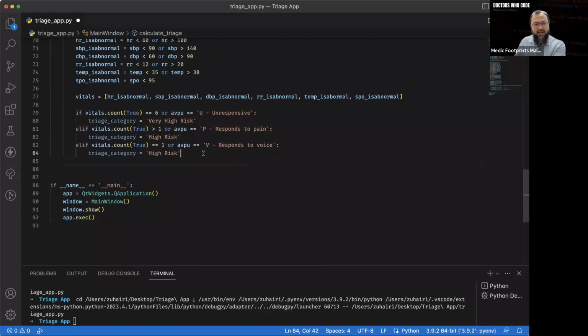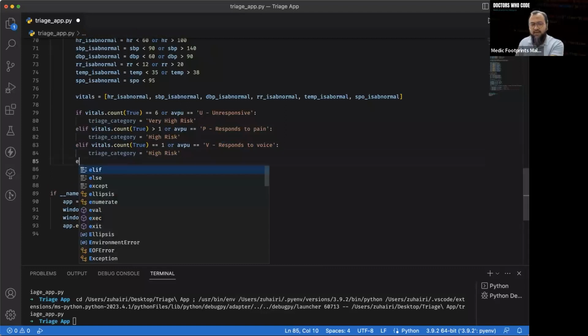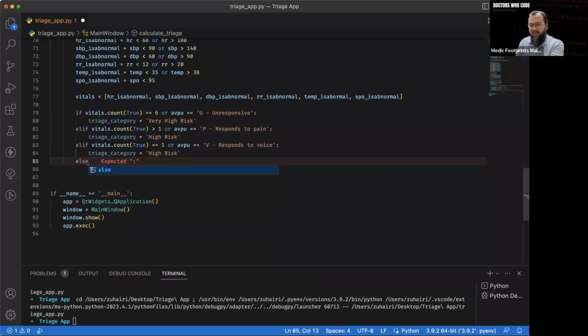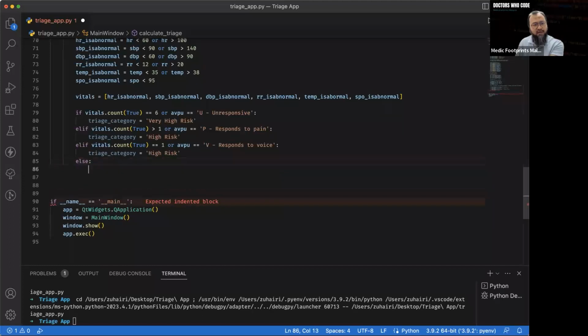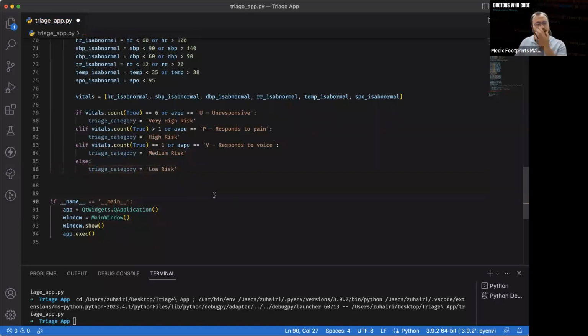And lastly, just put an else statement here, meaning if nothing else is fulfilled, then we just simply say triage category is equal to, sorry, this one should be medium risk, by the way. And lastly should be low risk. Okay, there we go. So let me just quickly go through this.